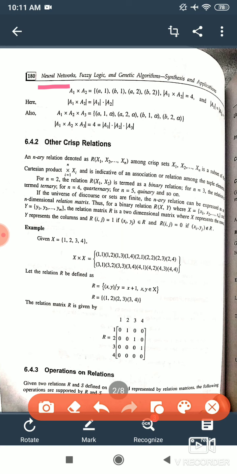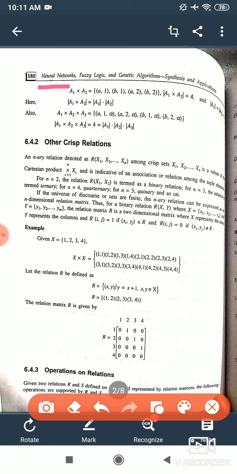Now there are other crisp relations also. Instead of Cartesian product, we are having other crisp relations that are known as n-ary relation. Now n-ary relation depends upon the number of crisp sets. If the number of crisp sets is 2, then it will be binary.